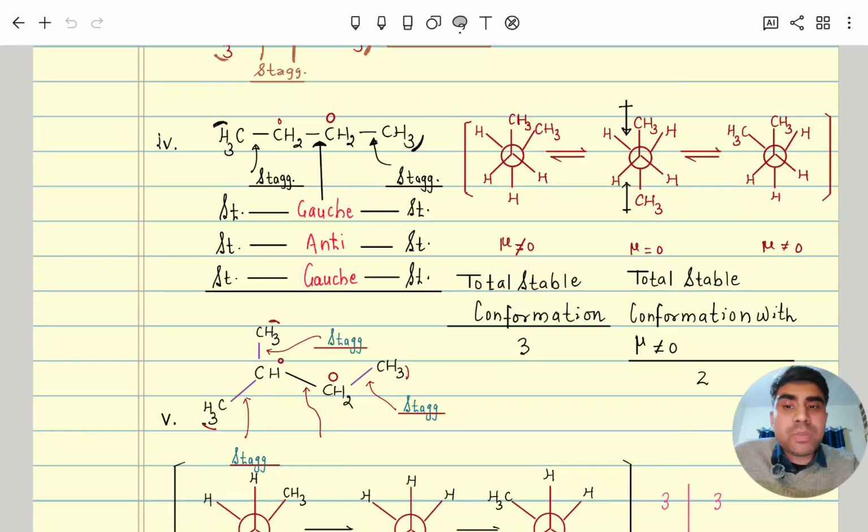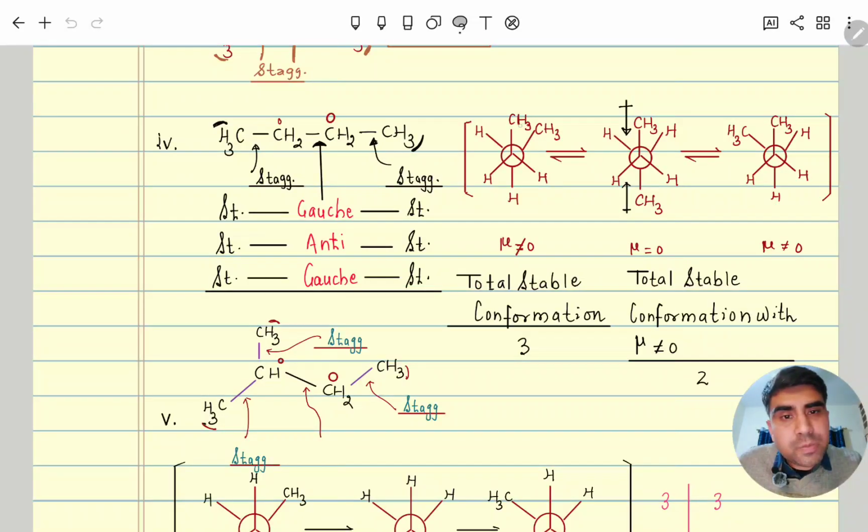A stable conformer with respect to this single bond means only staggered is possible. With respect to this one also, since CH3 means all three hydrogens, only staggered is possible. But with respect to this single bond, gauche is possible, anti is possible, and again gauche. So how many conformers are possible in total? 3. In these 3 you can see this CH3 and CH3. So what is this?